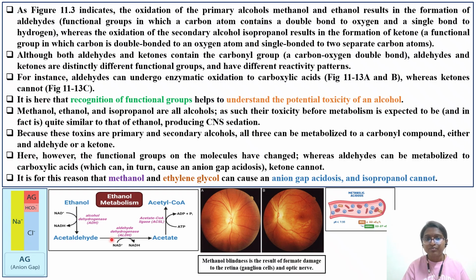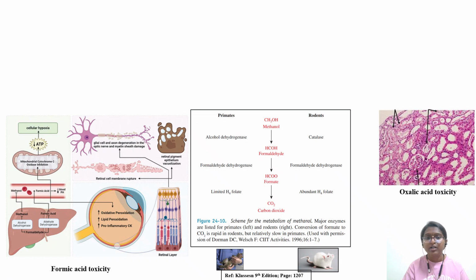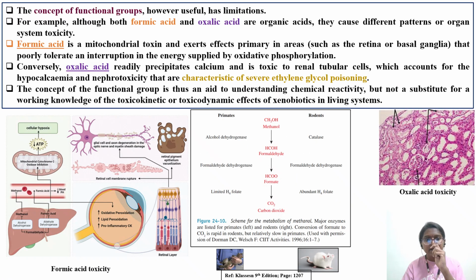Ethanol will cause anion gap acidosis as well. Then we'll try to understand how the metabolism of methanol is different in primates as well as rodents. So the concept of functional groups is very useful in order to understand this, particularly for read across, which is an important concept. For a certain chemical for which literature is not available, we do read across, or grouping of the chemicals, where a class specific effect will be there.